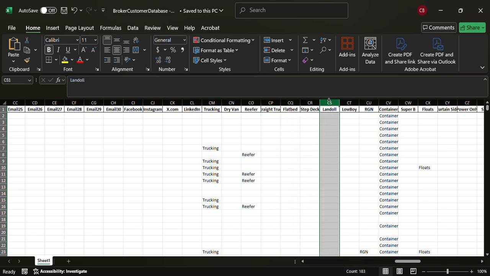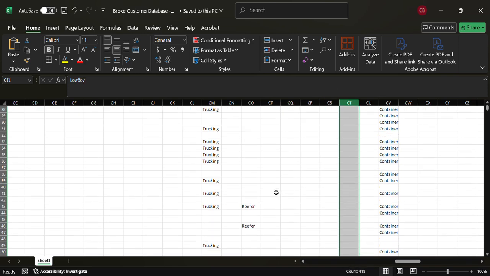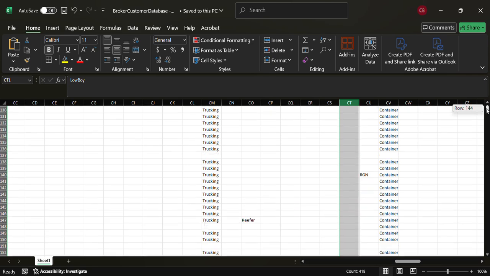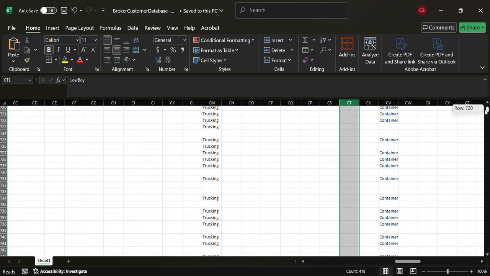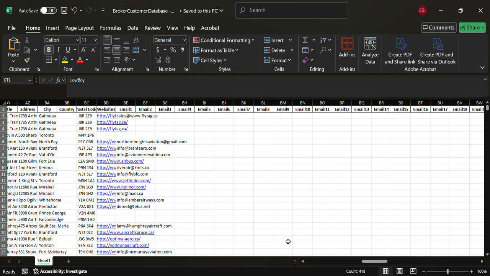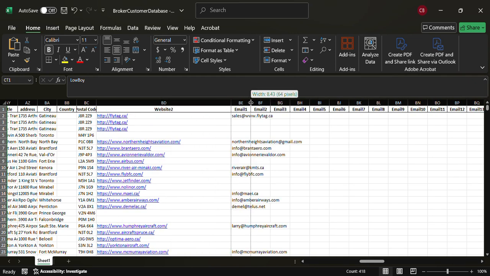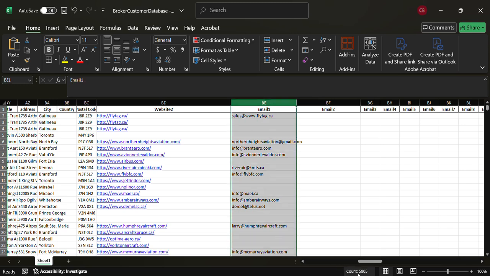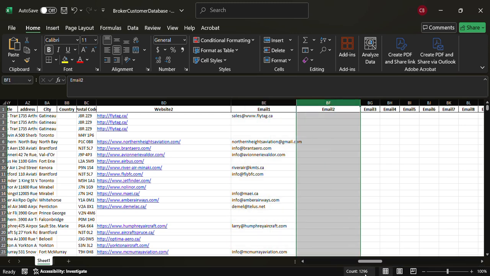So this is pretty much my database of all my trucking companies and how many counts I have for each one. When you see a count, it's not their emails on this one. Actually, they're the emails that are over under the email columns. These just let you know what type of trucking company they are, and their emails are listed over here under email 1, email 2, and so on. Under here I've got 5,805 emails, under here 1,200. That's the second email of the same company, and each row is a company. So that gives you a gist.